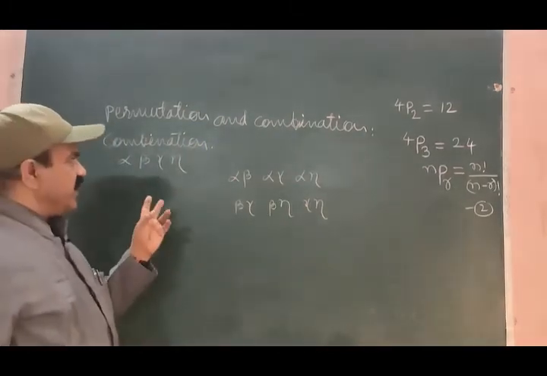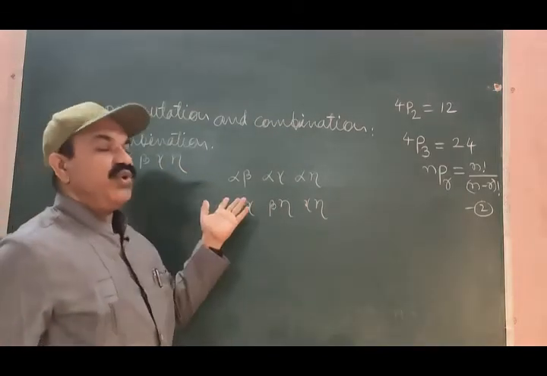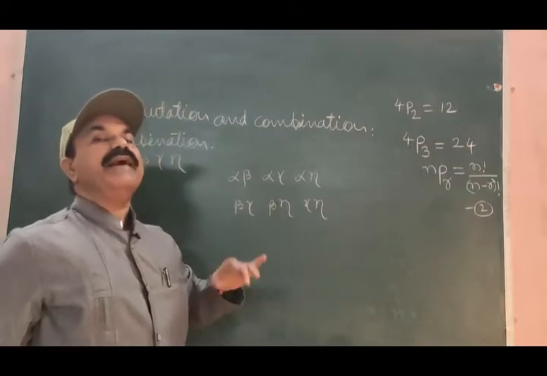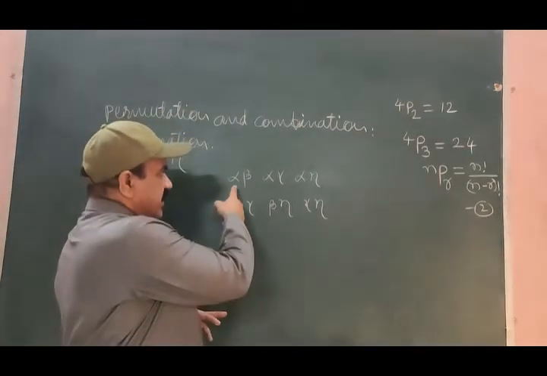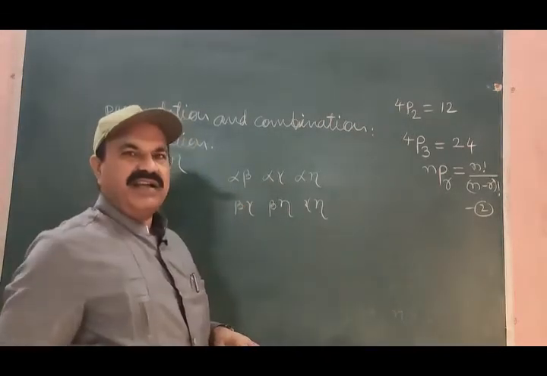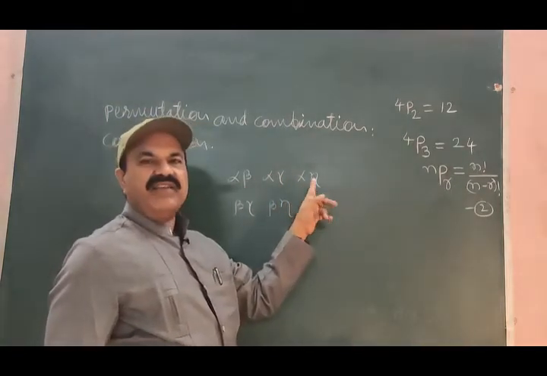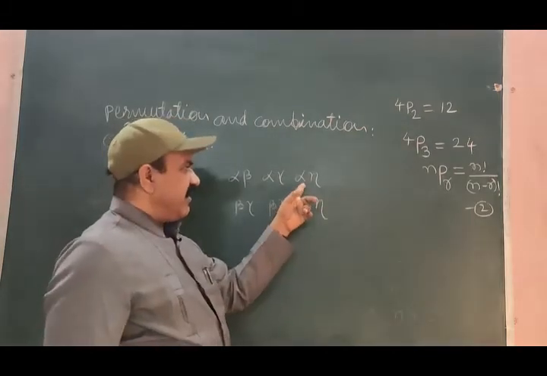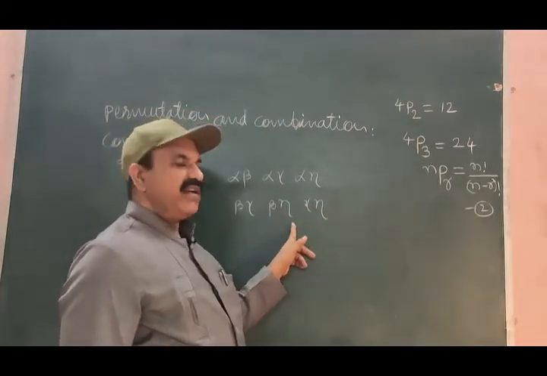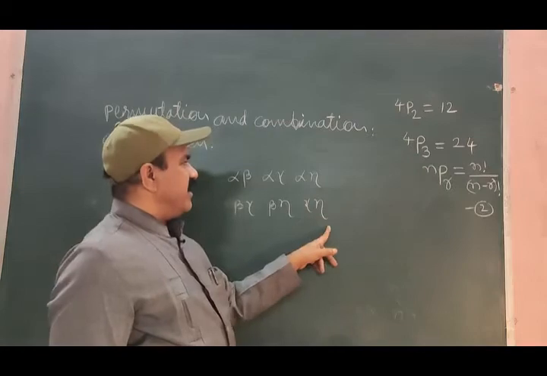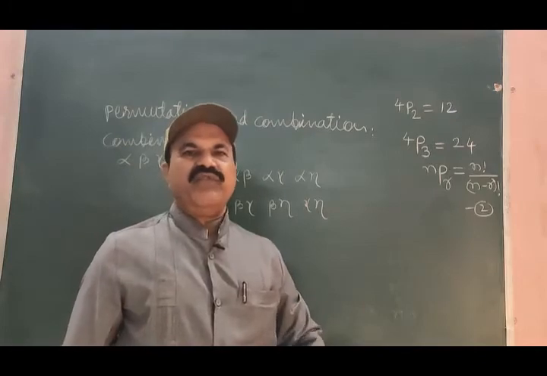What we have done, we have selected any two out of these four distinct objects and we have formed meaningful arrangements. Now let us see whether these are meaningful arrangements or not. This arrangement is having only alpha and beta. This arrangement is having alpha and gamma, not repeated. This arrangement is having alpha and eta. This arrangement is having beta and gamma. This arrangement is having beta and eta. This arrangement is having gamma and eta. All these six arrangements are meaningful.